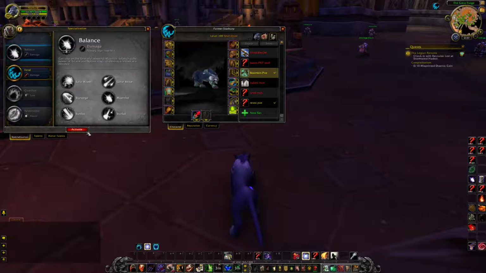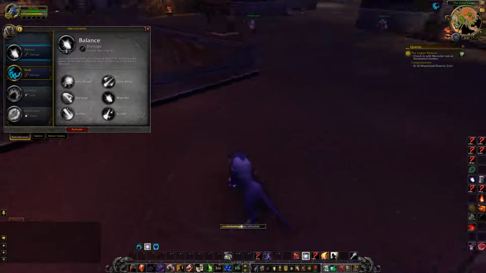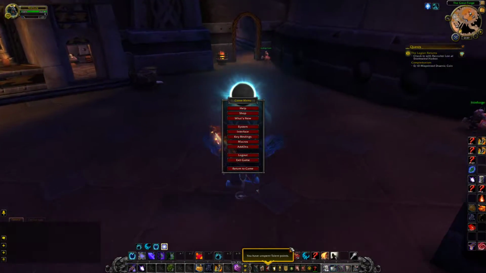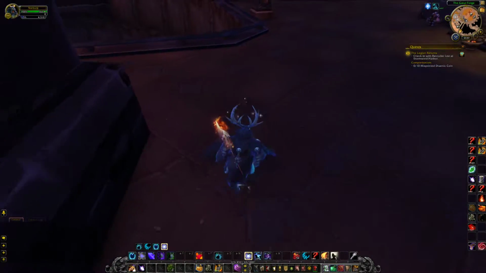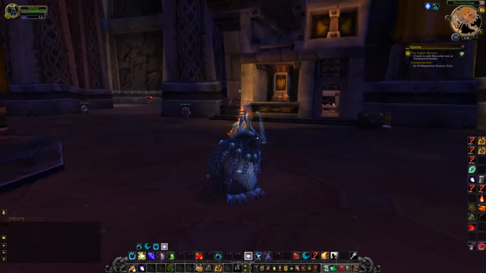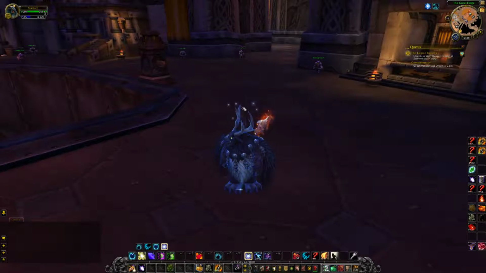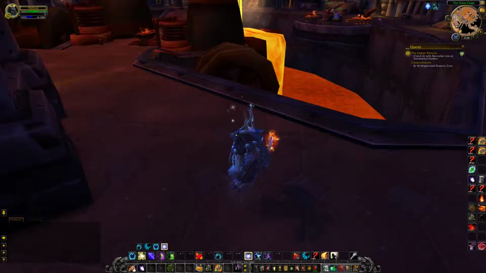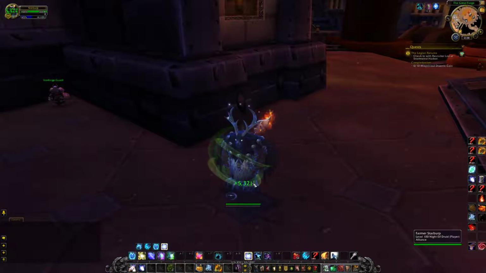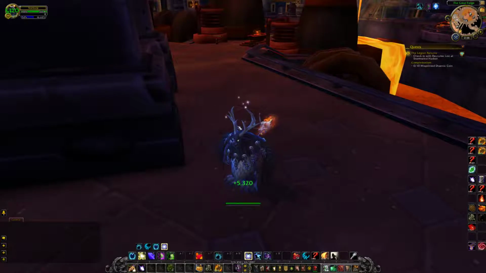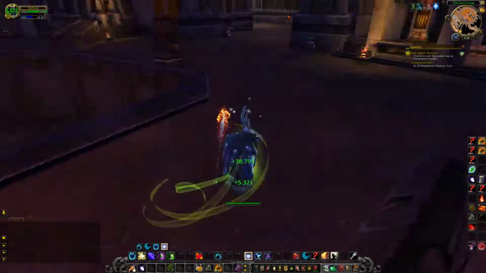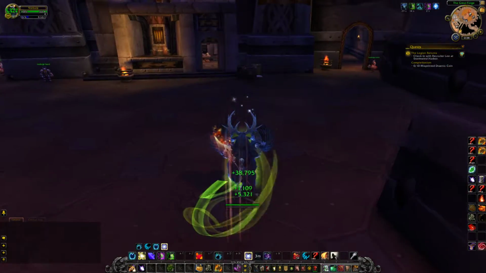So, and then Moonkins do damage with the powers of the moon and the sun and kind of all like living insect type stuff around them. I can summon a typhoon that literally knocks people back. It's like an owl slash stag. Right now I'm using an astral glyph for it, so it looks a little bit transparent. I can probably deactivate that, but they changed the way it works. And Moonkins still have a little bit of heal. So just because you're a damage spec doesn't mean that you can't somewhat heal yourself.